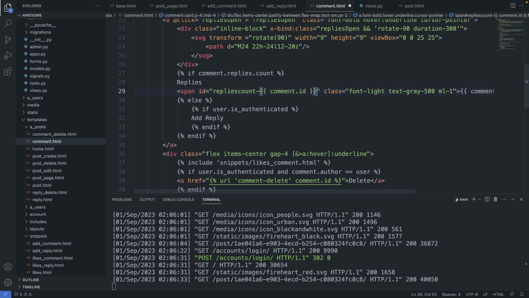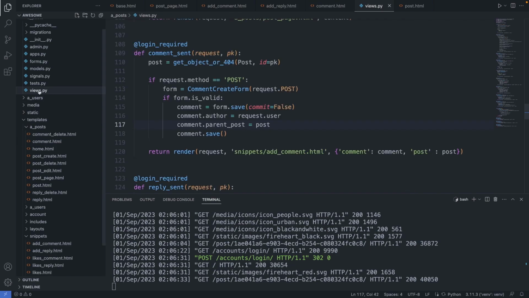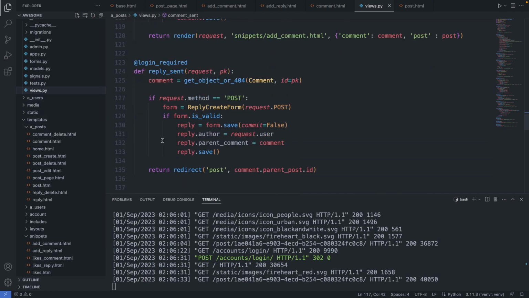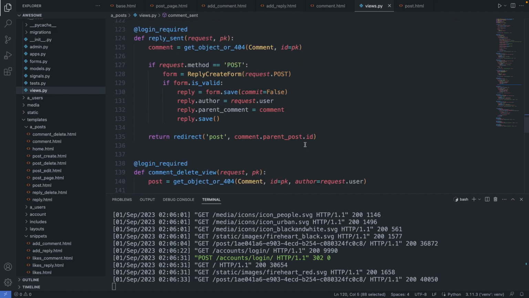Okay, save this file. Now let's go to our views.py file and change the return statement there. In here, we find reply sent is here. So let's copy this line from the comment sent and paste it in here. So here we're using the add_reply snippet.